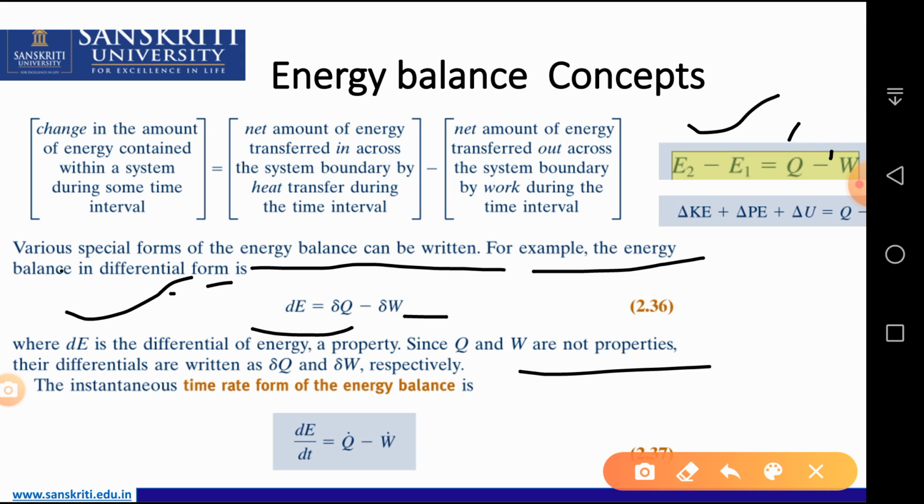So this equation can be written for a time rate: dE by dt equals Q dot minus W dot, the rate with respect to time. Time rate is basically for a flow process. This equation is valid.